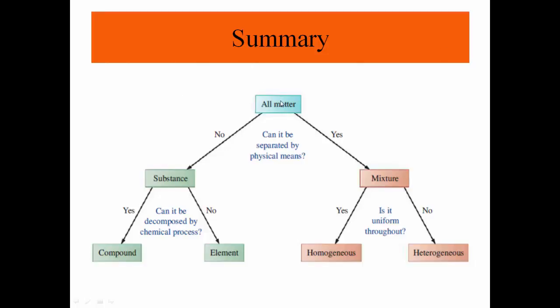So let's look at this graph as a summary. We divide all matter into two branches. Can it be separated by physical means? If yes, we have mixtures. If no, we have pure substances. Can it be decomposed by a chemical process? If no, it means that we're dealing with an element. If yes, we are dealing with a compound.